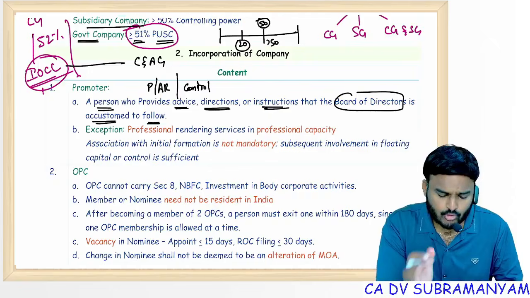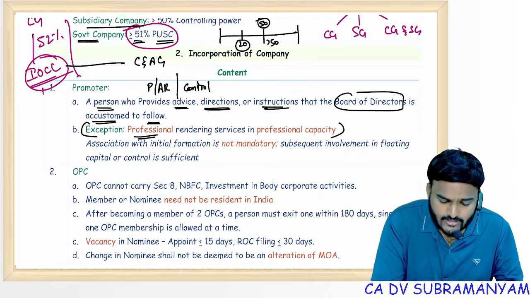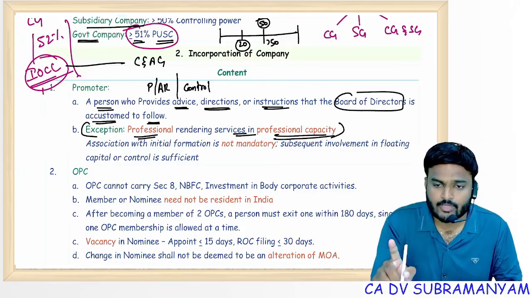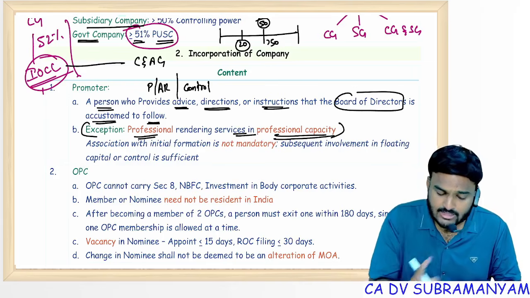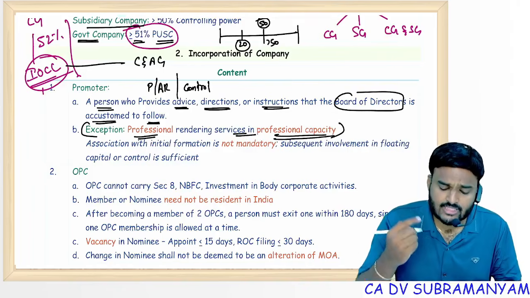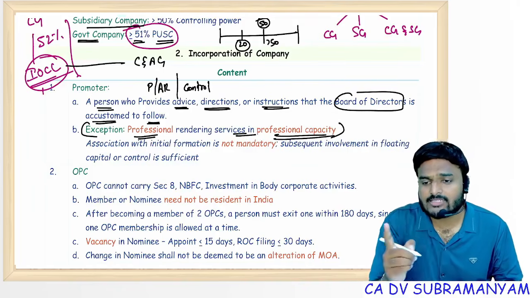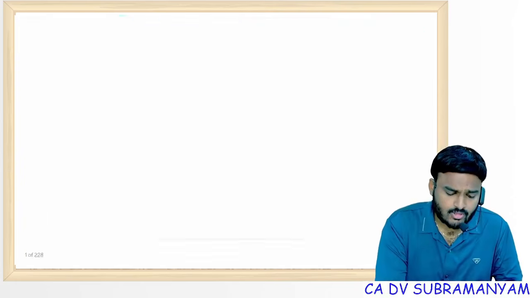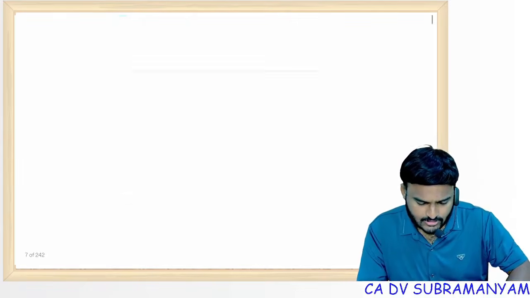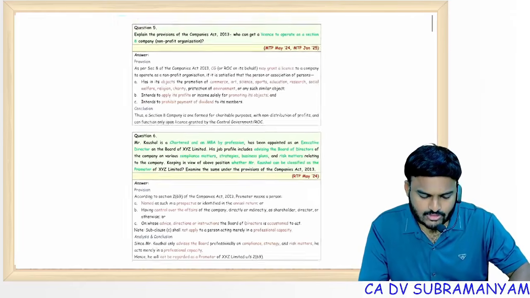Okay, so promoter. But in that point, we had one important exception. A person rendering services in a professional capacity is not considered as a promoter. If he does something beyond his professional services, beyond professional capacity, then he might be considered as a promoter. On this, we had one practical question. Let's see. A tricky question.